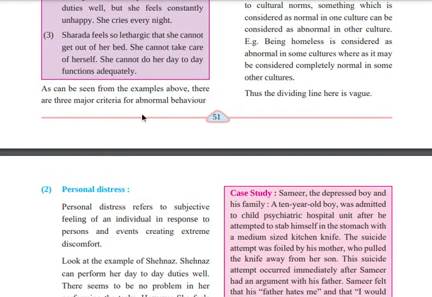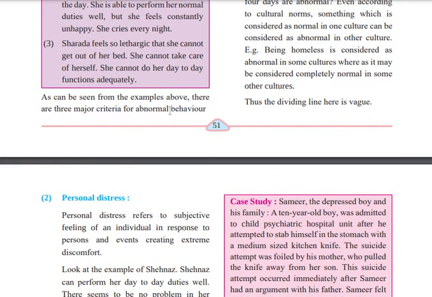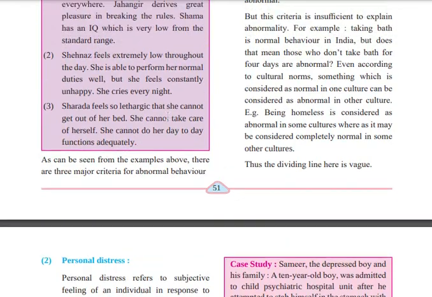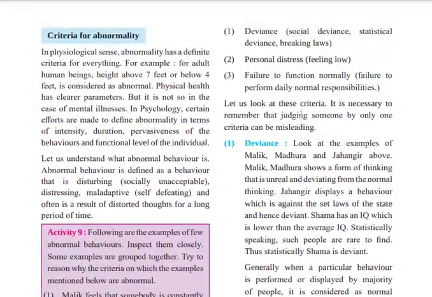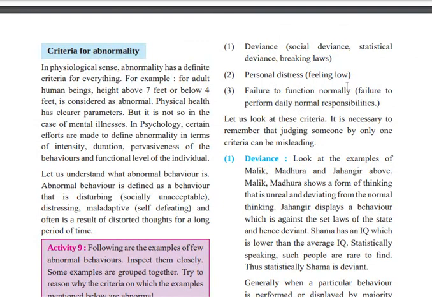As can be seen from the examples above, there are three major criteria for abnormal behavior that we are going to learn now. The first is deviance, then personal distress, and then failure to function normally. Deviance is behavior which is not accepted in society. Personal distress is when you are feeling low because of something. Failure to function normally is when you are not able to do your daily functions. So these are the three basic criteria.